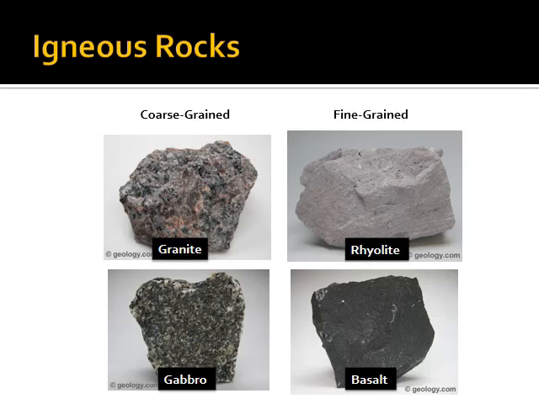The ones that cooled more quickly are fine-grained, and usually they have a more uniform color and appearance to them. If you look closely, especially with a hand lens, you can see teeny tiny little crystals in there, not nearly as big as the ones that you can see in the coarse grain rocks.